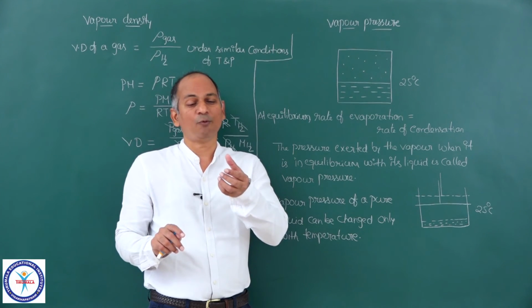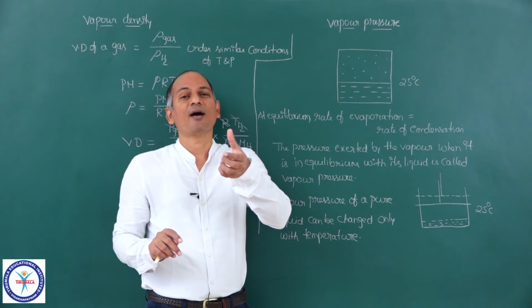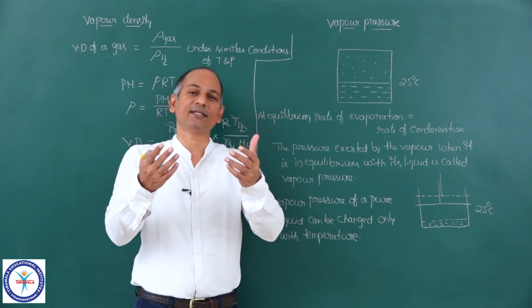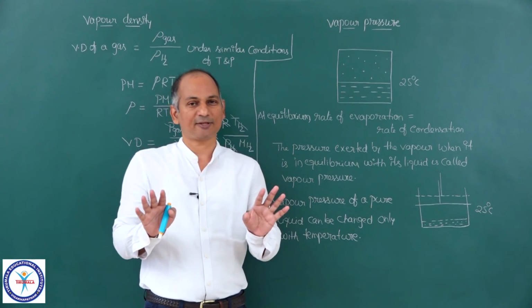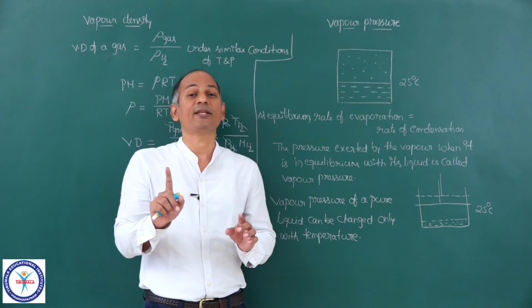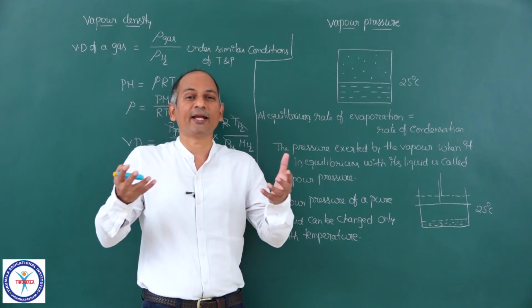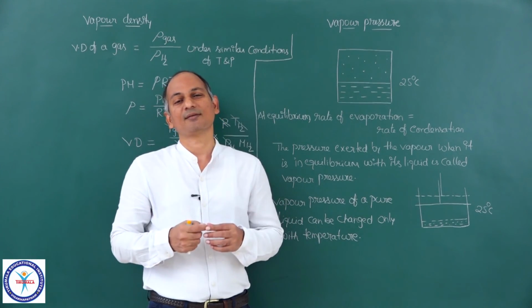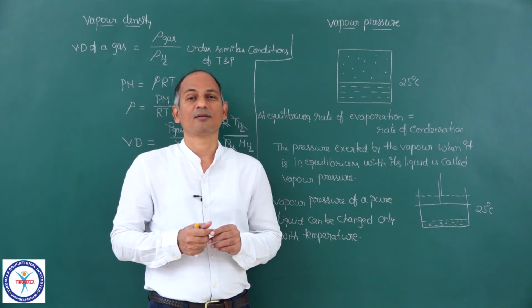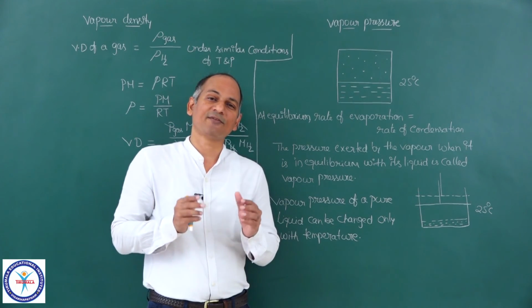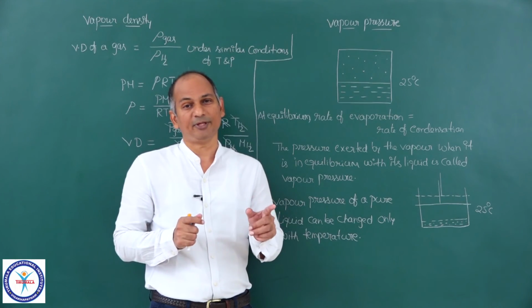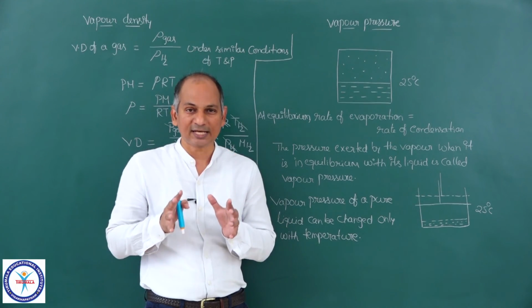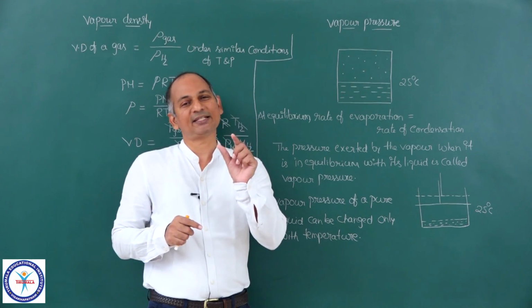I told you that when you made volume available to the vapors more, if you increase the volume, rate of evaporation increases and moles increase, but no change in the pressure. And I did not give you explanation for why that happens. When you made volume greater, why does more liquid evaporate and moles increase, keeping pressure constant? I will give you explanation for this concept in the chapter chemical equilibrium. So at present you cannot understand that, but as long as you are in states of matter, gaseous state, you should know the basics of vapor pressure.